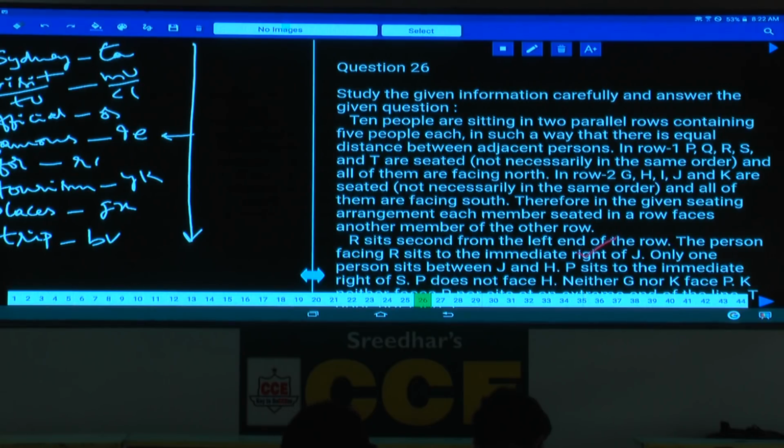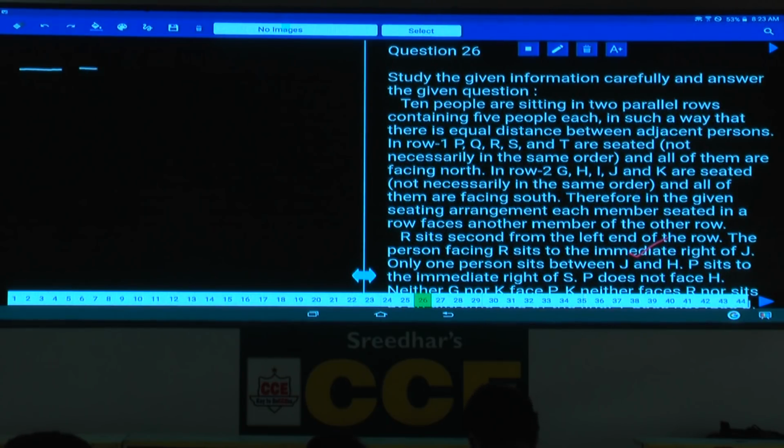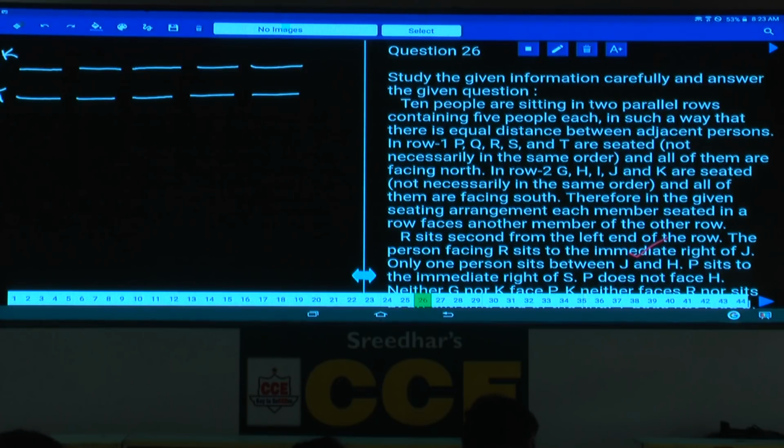10 persons PQRST and GHIJK are seated in 2 different rows. Now 1, 2, 3, 4, 5. Here also 1, 2, 3, 4, 5. 10 persons. Now tell me who are the persons in row 1? P, Q, R, S, and T, and all of them are facing north. Now this is row 1. And in row 2, G, H, I, J, K are the persons who are seated in row 2 and facing towards south. All of them are facing south.